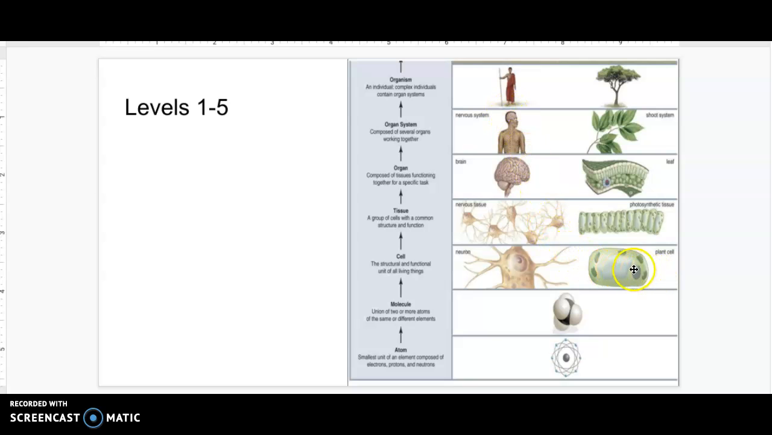Here in the plant, cells then make up different types of tissues, such as the dermal tissues, the vascular, and the ground tissues. We then have an organ such as the leaf, an organ system which is the stem, the shoot, the leaf, and then we have the whole organism such as the tree.